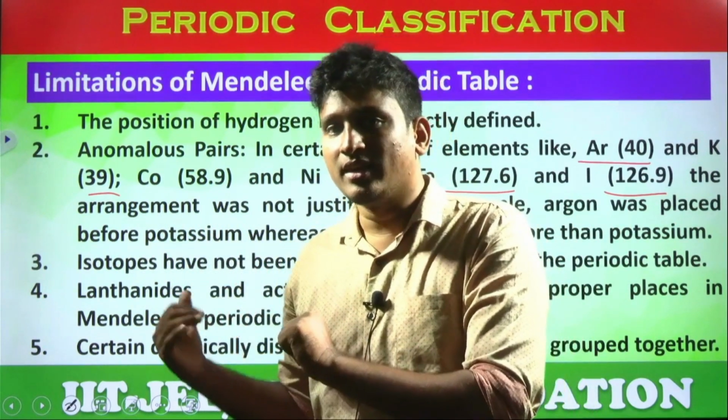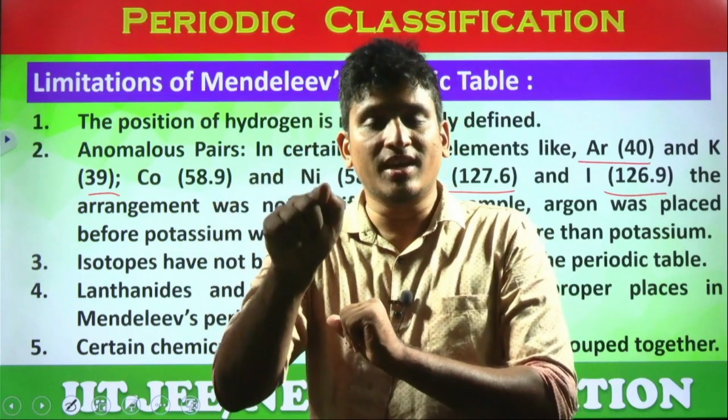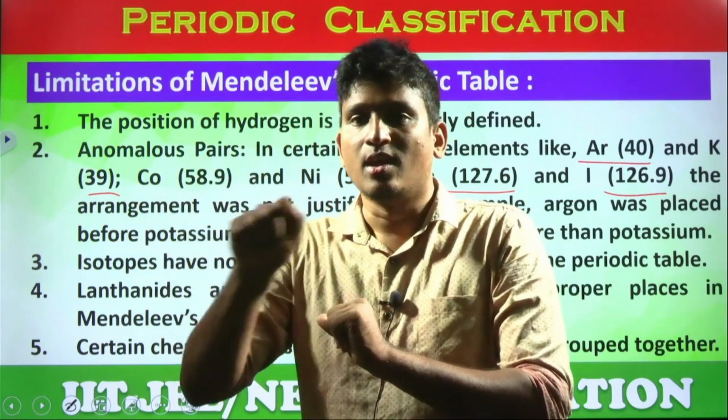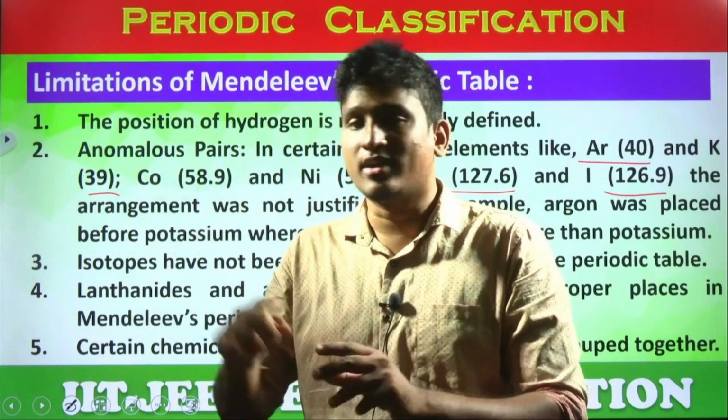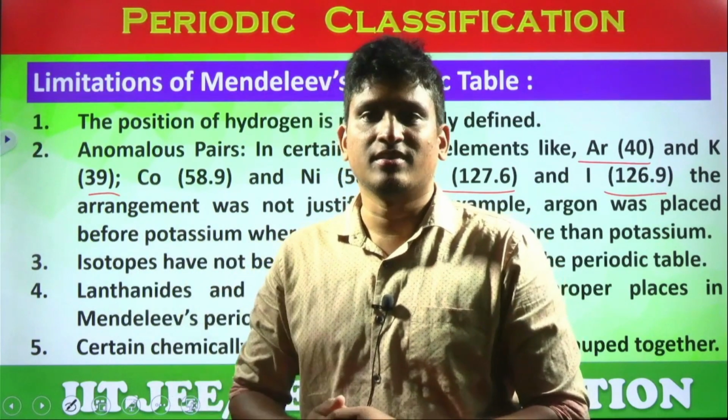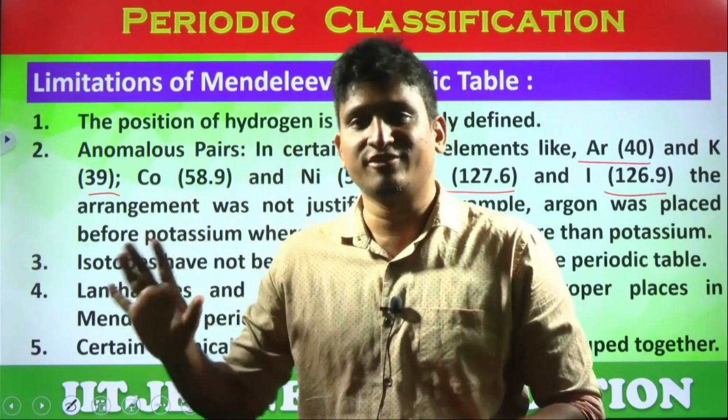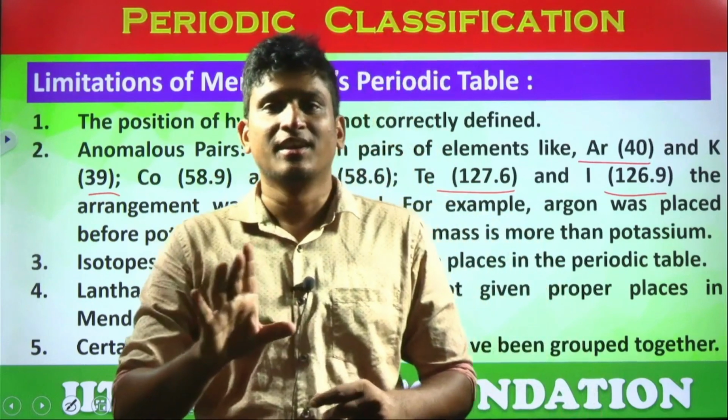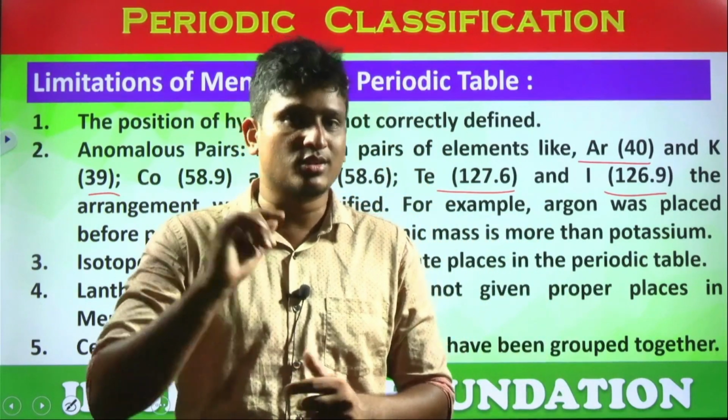Why is it a drawback? His classification is according to the increasing order of atomic masses. All the isotopes have different masses. It's not about same element or different element. It's all about increasing order of masses. That's why it's a drawback. But he knew why he didn't classify them. You also know why. Why?